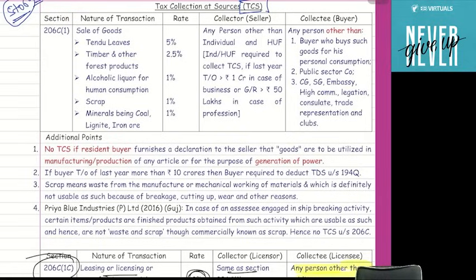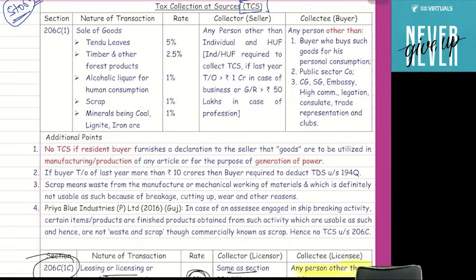Now guys, in case of timber and other forest product, the TCS rate is 2.5%. Third is alcoholic liquor for human consumption. In Chennai there is a Tasmac shop, na?